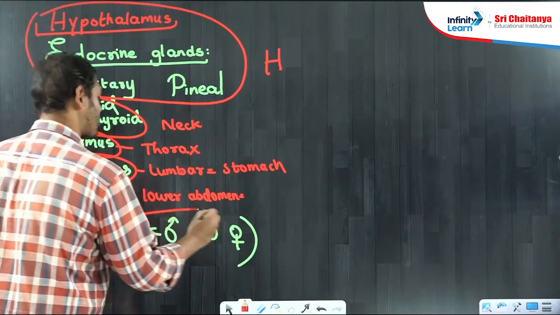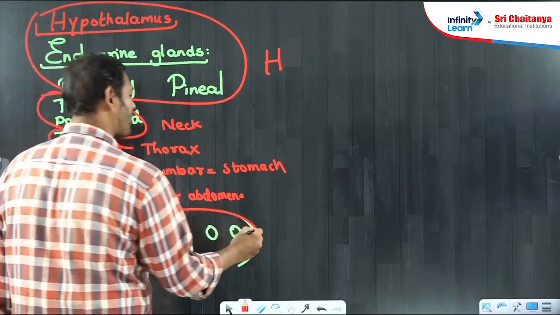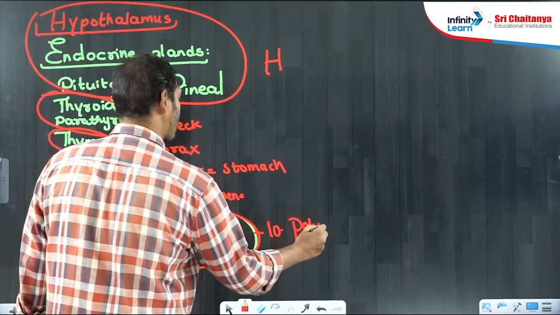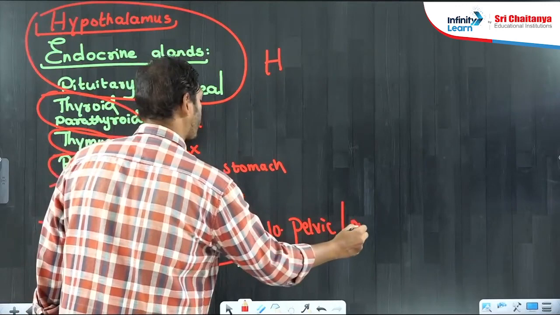And these glands are in females in the lower abdomen or pelvic region. In males, they were outside the body.